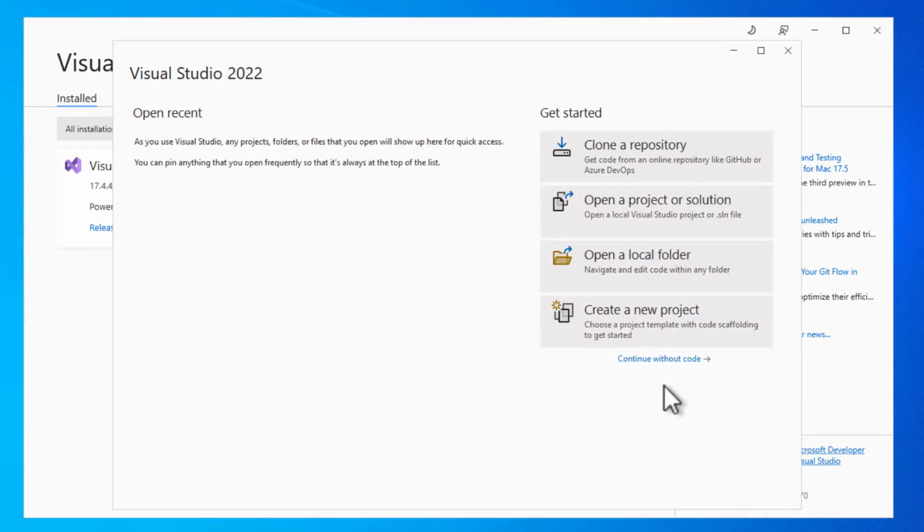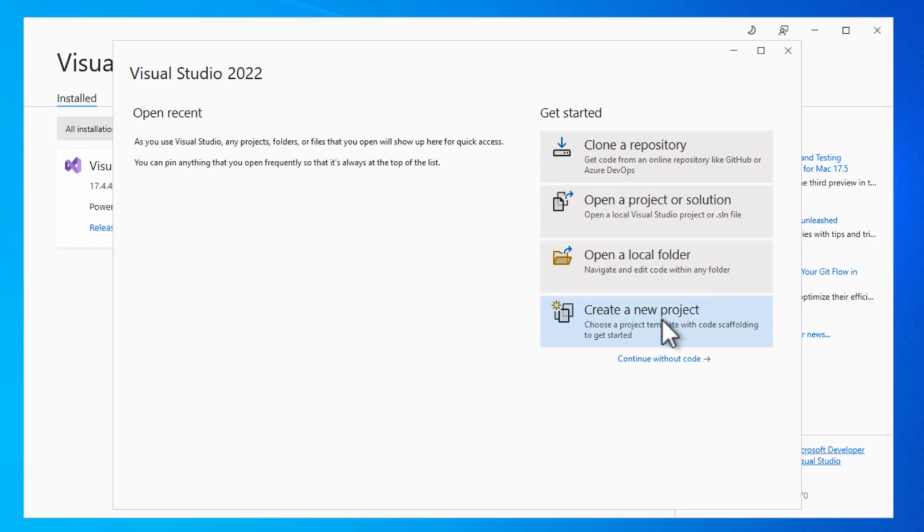Now we are finally in the Visual Studio Start dialog. On the left, we see a list of recently opened solutions or projects. Since this is the first time we launch Visual Studio, the list is empty. On the right, we can clone an existing repository, open an existing project or solution, open a local folder, or create a new project.